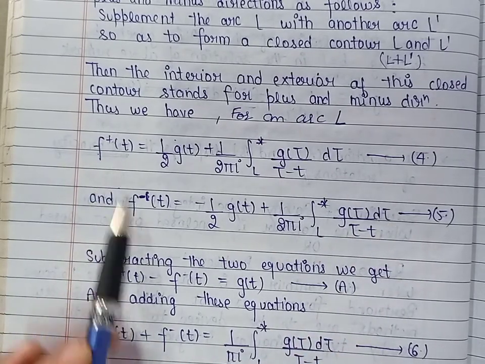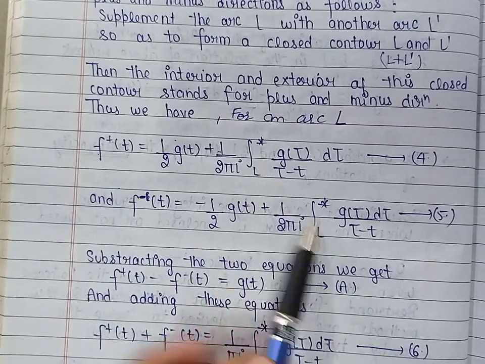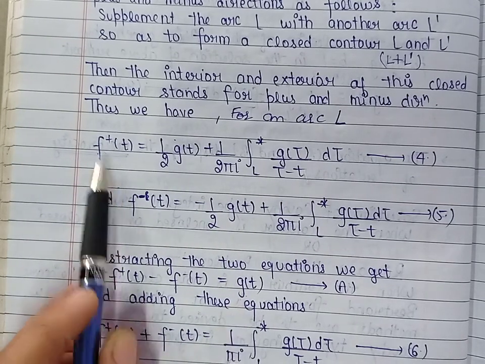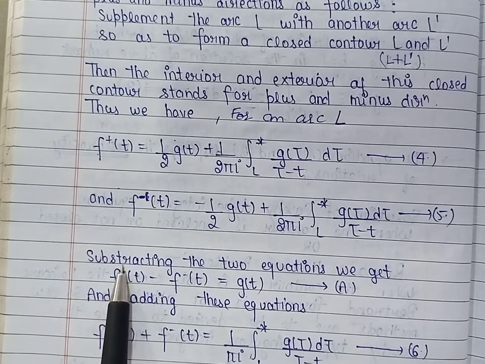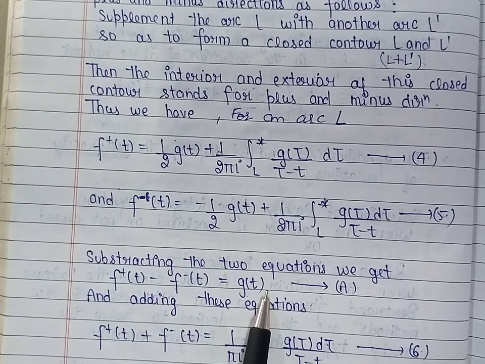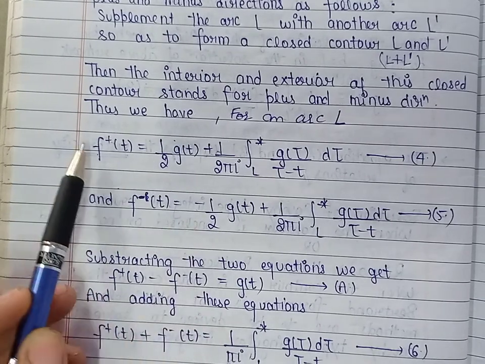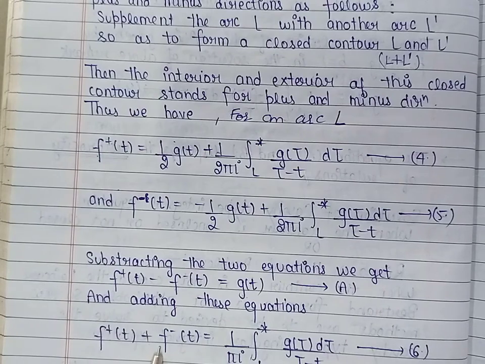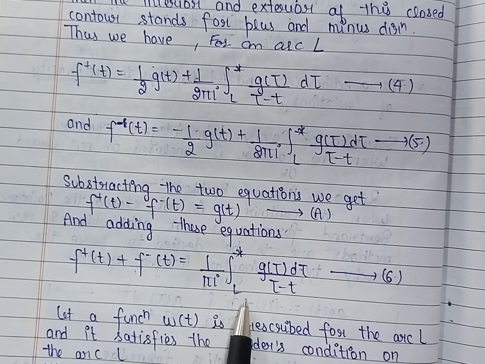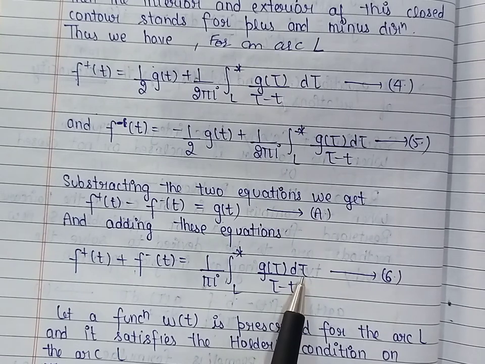Now let us subtract these two equations. Subtracting these two equations, these two terms cancel out. So we get half g(t) plus half g(t), that will become g(t) on the right side, and on the left side we have F plus (t) minus F minus (t). So we get this equation, and if we add these two equations, these two terms cancel out. So we get F plus plus F minus is equal to 1 upon pi i integral over L* g(tau) divided by tau minus t d tau.